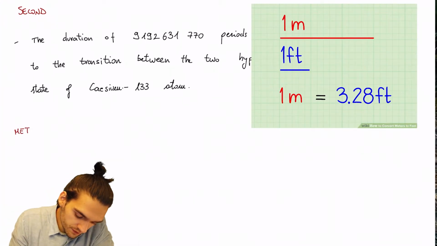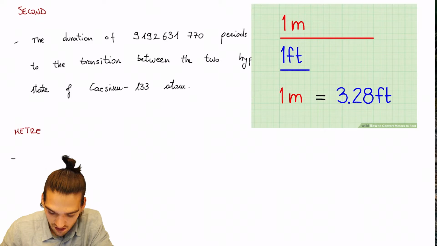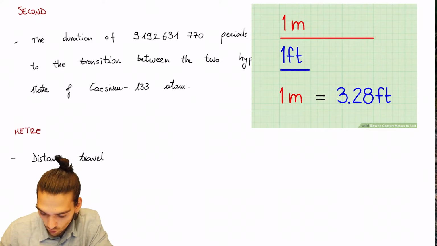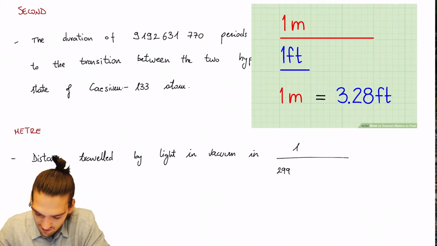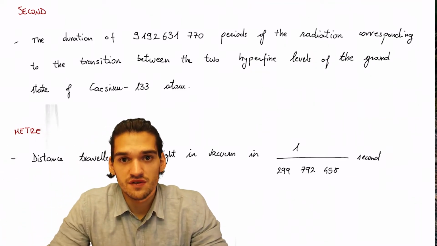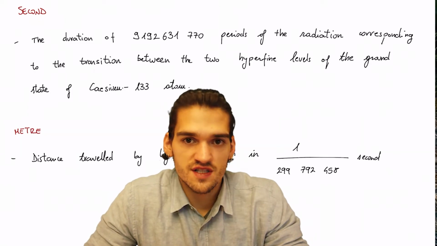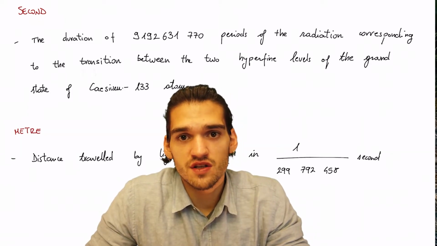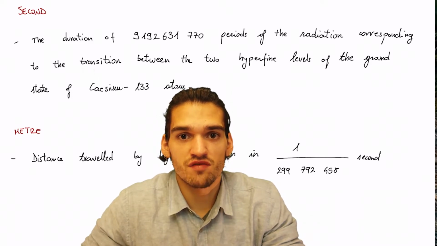A meter is defined as the distance traveled by light in vacuum in 1/299,792,458 of a second. This is the definition of a meter. But what does it mean? Well, the scientific definition is based on something called a universal constant, that is the speed of light.